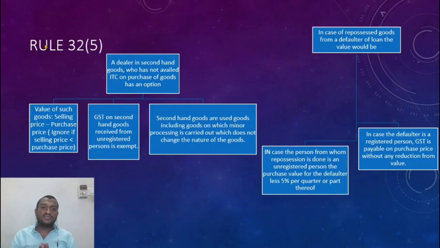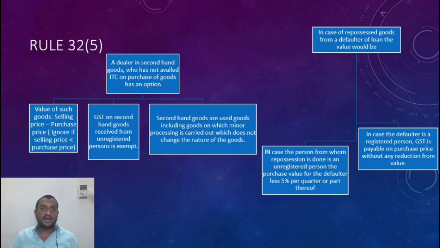Now what is the case for a second hand dealer? How do I value a dealer of second hand goods? Like Quicker Cars, for example, he buys cars and sells it. He buys it from normal consumers and sells it. So this scheme is available only for a regular dealer. Not just a one-time purchase. Let us say a company sells its car, so 32 sub rule 5 cannot be applied. Only for a regular dealer in second-hand goods can apply this rule.